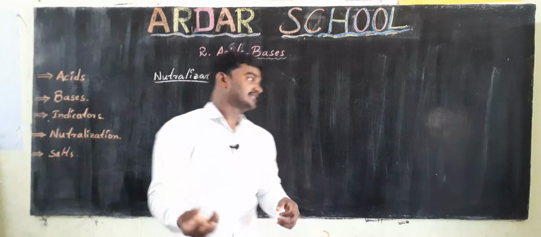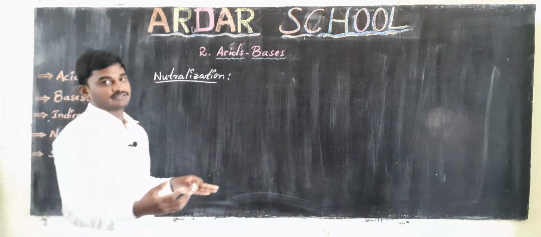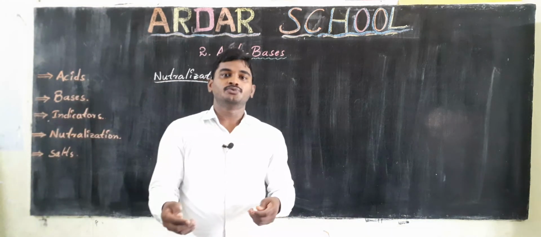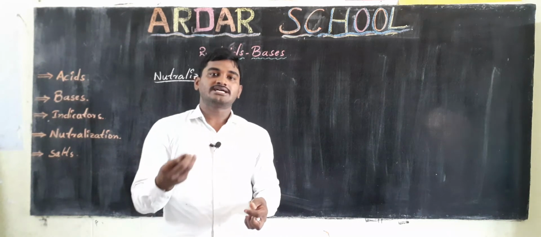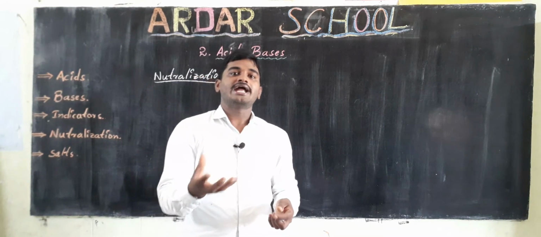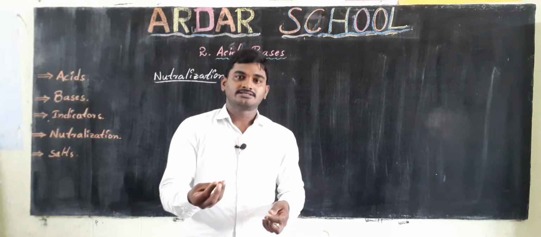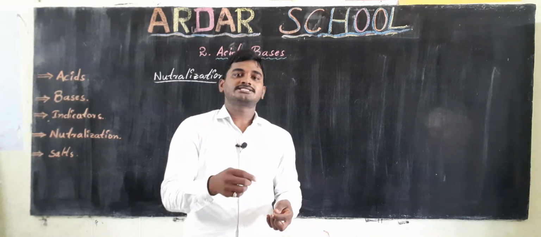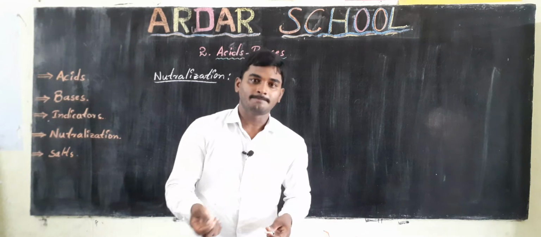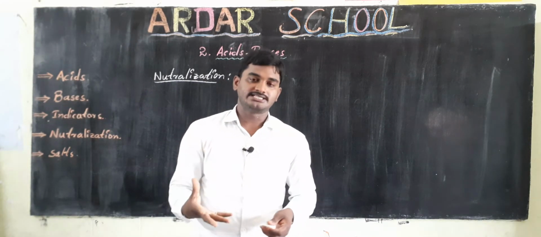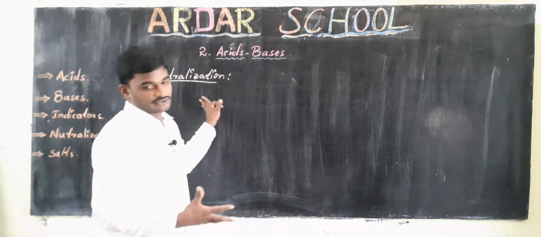So that is called neutralization. That's why, as I already told you, when we are troubled with acidity, we take an antacid. Antacids are bases, and these antacids help us get rid of the trouble of acidity. So this is called neutralization.